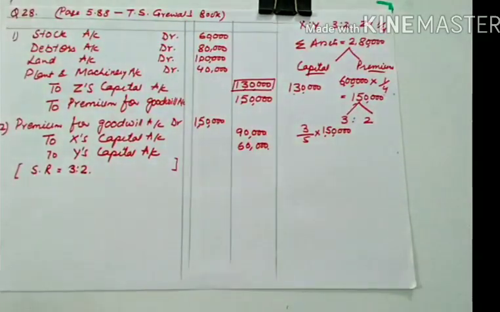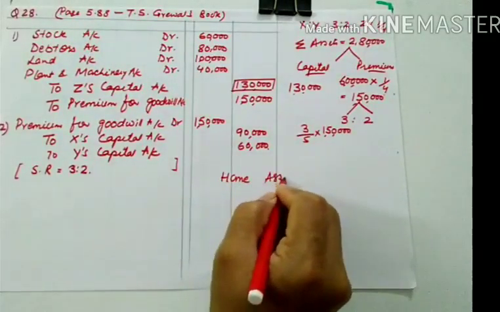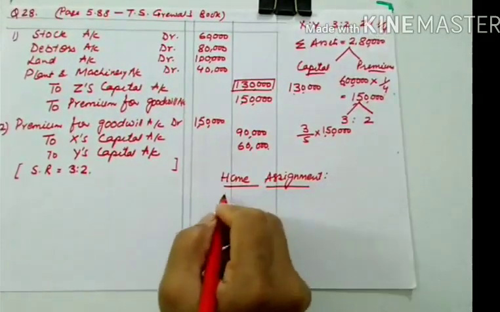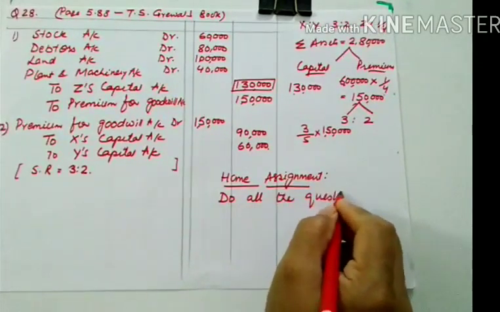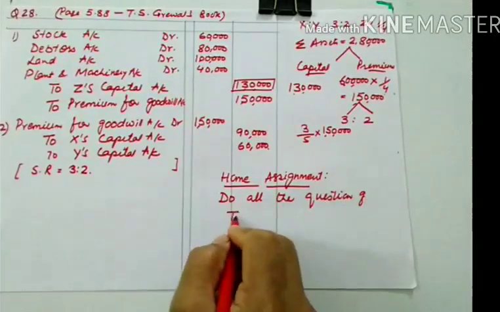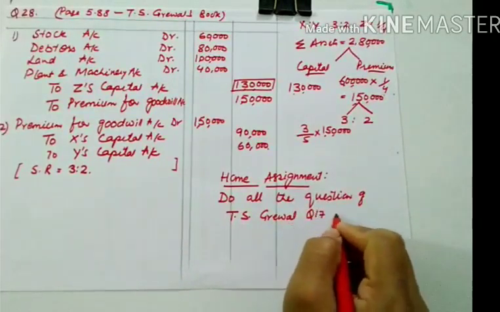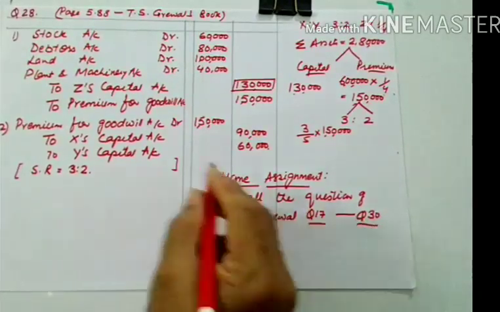So that's all for today. We'll be doing more cases in the further lectures. Till then you practice all the numericals till question number 30. So your home assignment will be to do all the questions from question number 17 to question number 30, and you can leave those questions which are done in the lecture.